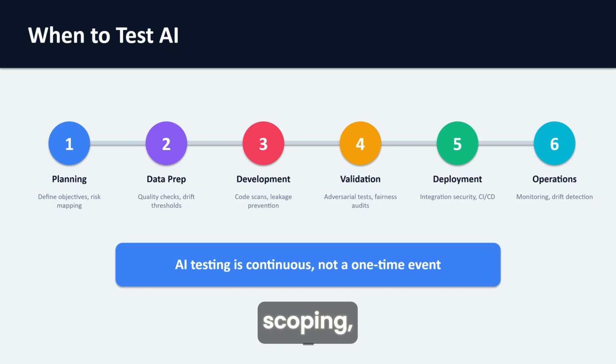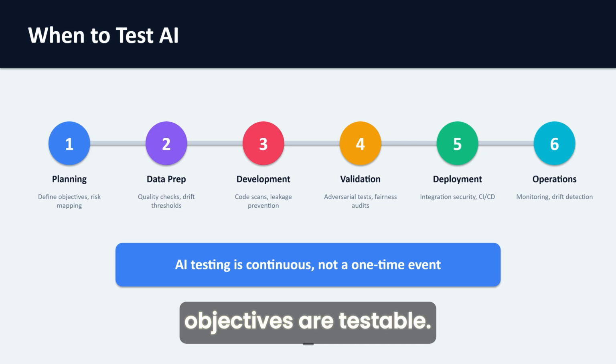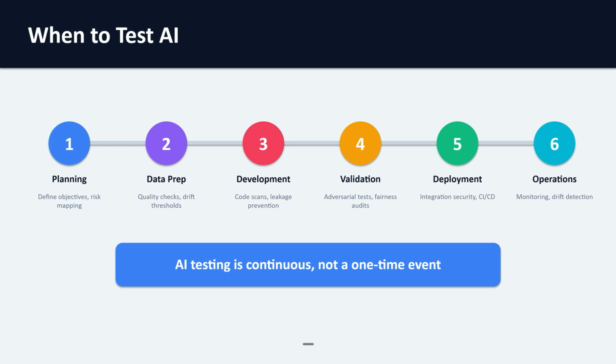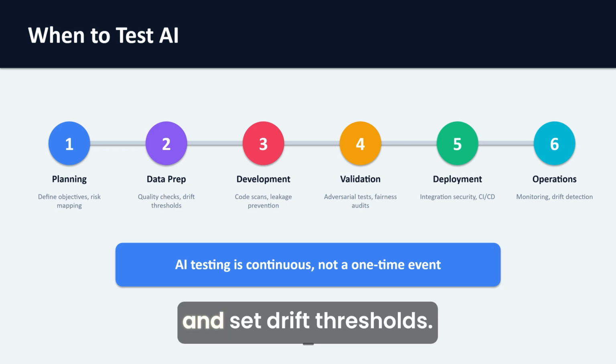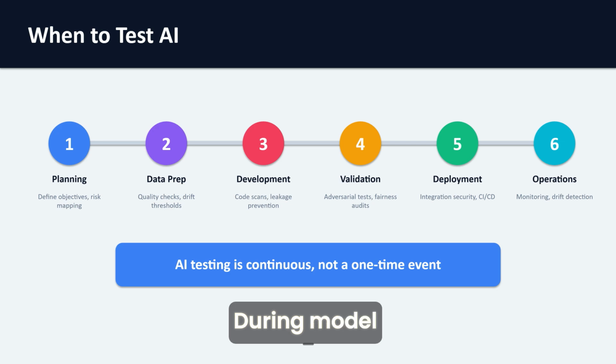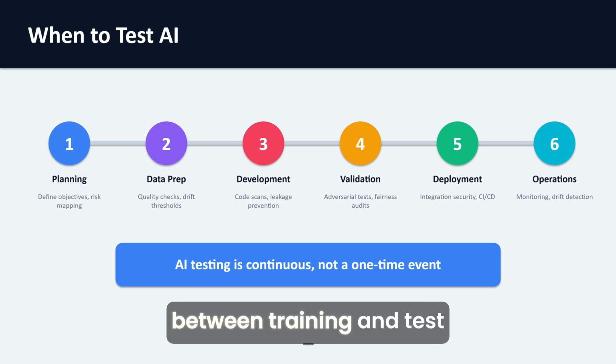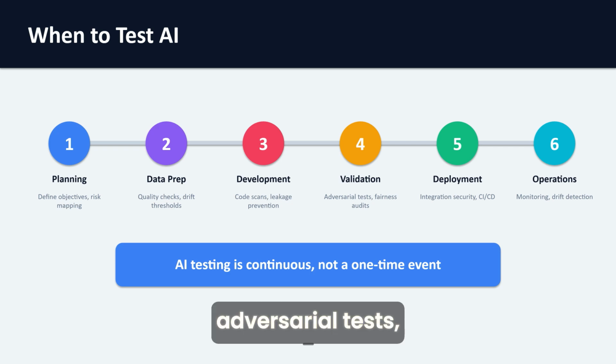During planning and scoping, make sure your objectives are testable. Identify AI-specific risks upfront. During data preparation, test for data quality, missing values, outliers, and set drift thresholds. During model development, run code scans, check for data leakage between training and test sets. During validation, this is where you'd run adversarial tests, fairness audits, and privacy attack simulations. At deployment, verify integration security, CI/CD pipelines, and access controls.